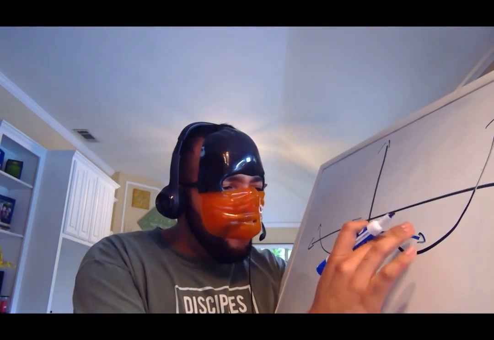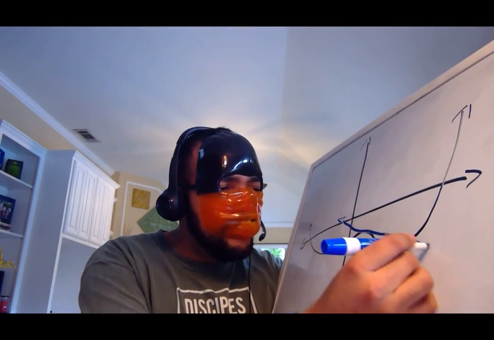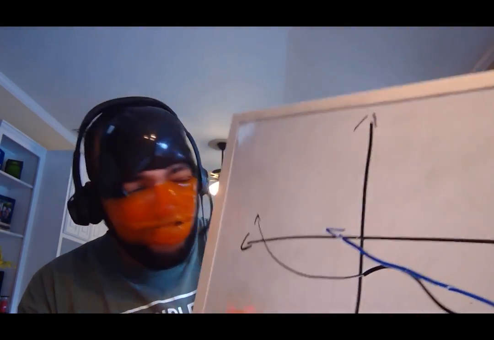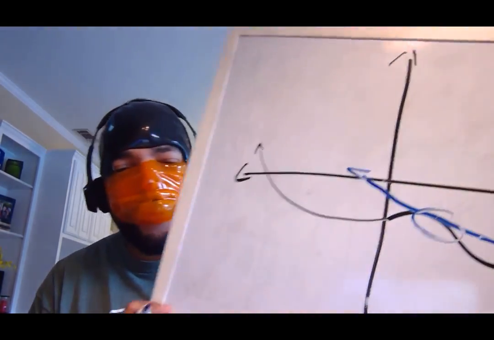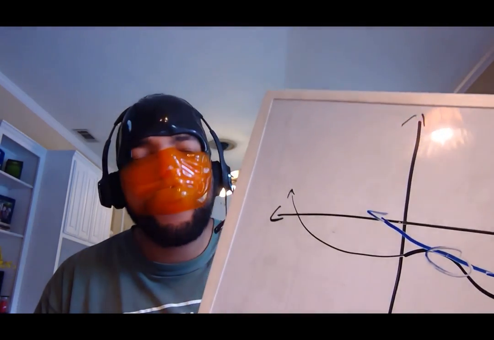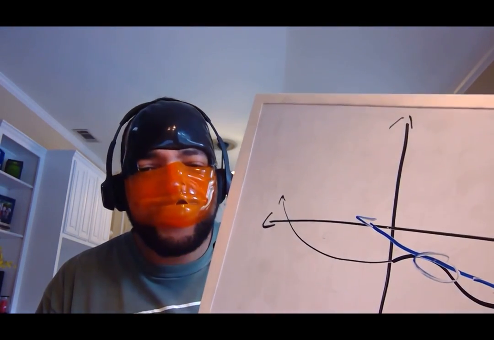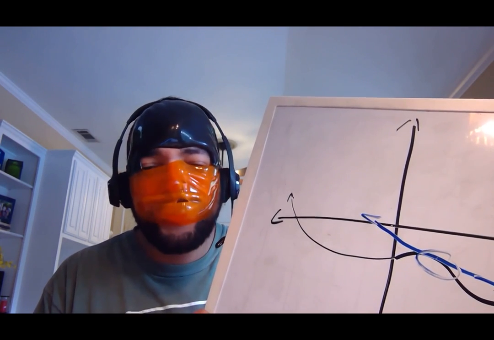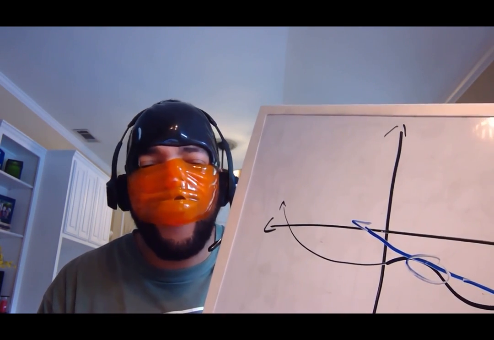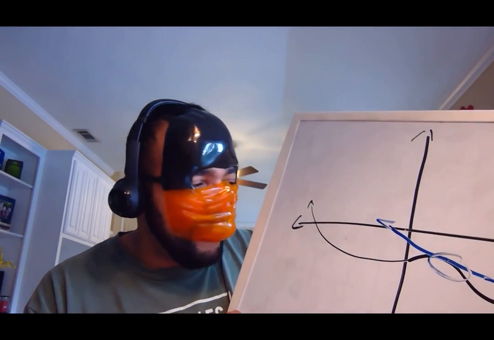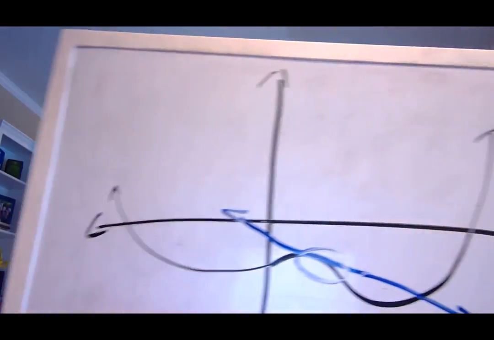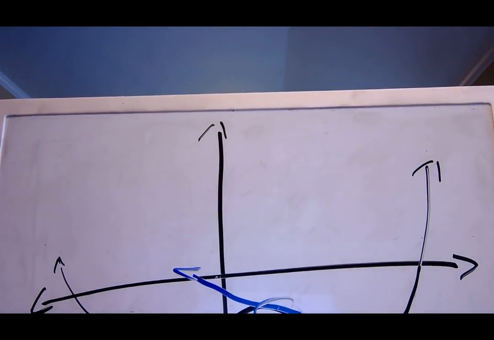Now, one thing I do want to mention, it is tangent to the graph at that point. When I say parallel, that means going in the same direction. Or that we should all be going in the same direction in life. In this case, both the graph and the tangent line are going in the same direction.